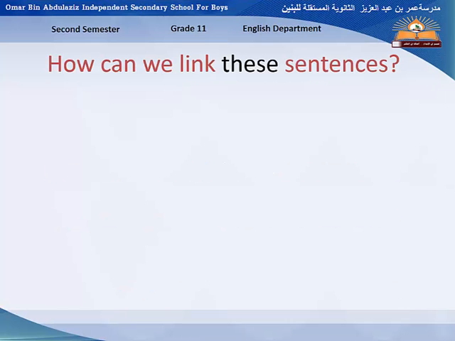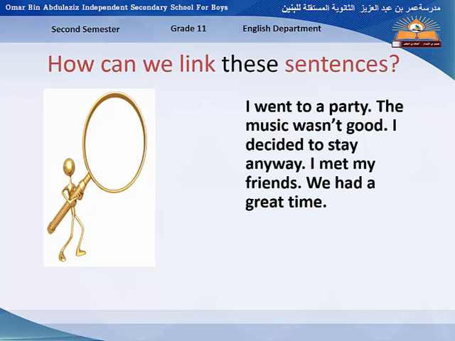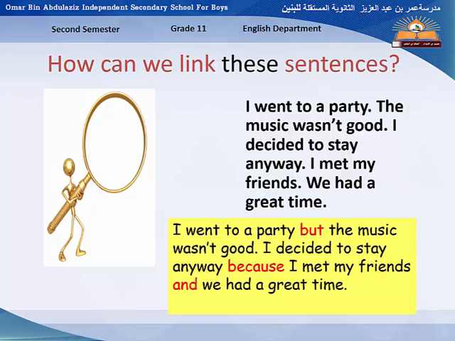And how can we link these sentences? I went to a party, the music wasn't good, I decided to stay anyway, I met my friends, we had a great time. These are short, simple sentences, but there is no cohesion between them. They are separate ones. But if you add some linkers, you will see it like this. I went to a party, but the music wasn't good. I decided to stay anyway because I met my friends and we had a great time.